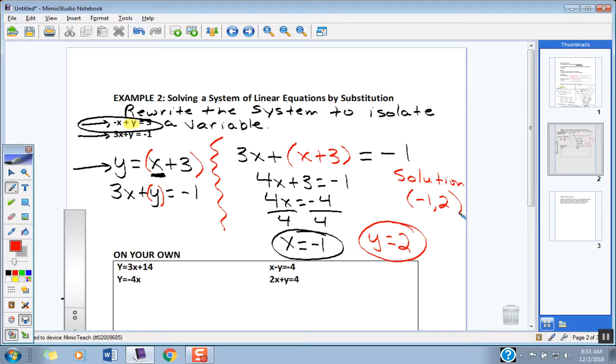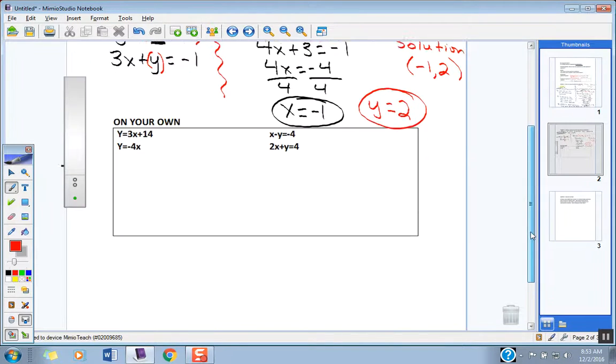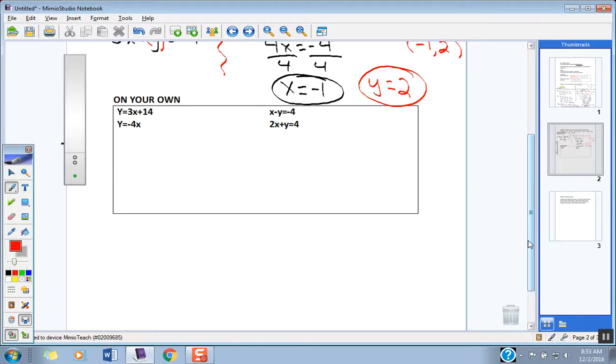Okay. Hey, let's take a look at this first on your own. I'll get you started here. I want you guys to try these two on your own and see what you come up with. But in this on your own right here, which variable is all alone right up top here, guys? Y is equal to 3x plus 14, right? So what could I put in the y down here for the second equation? 3x plus 14. I'll get you started on this. 3x plus 14 then would take the place of this y in the second equation. And that would equal -4x.